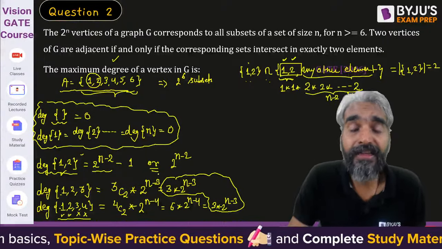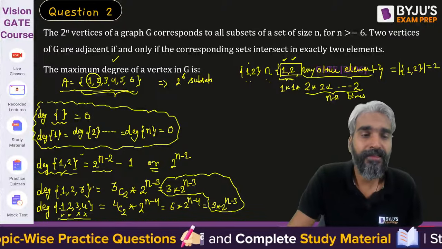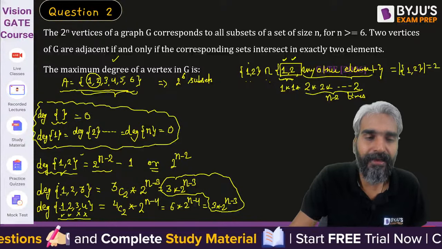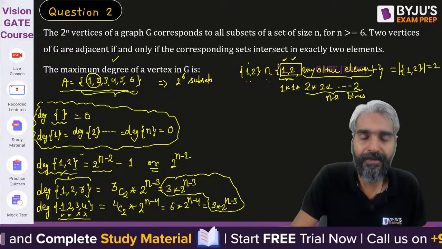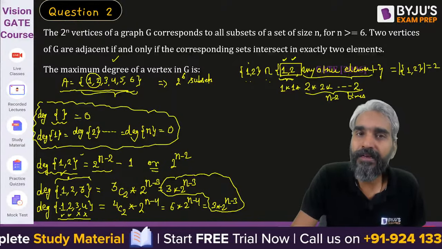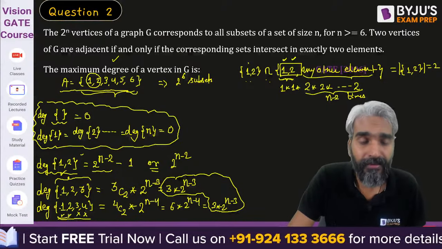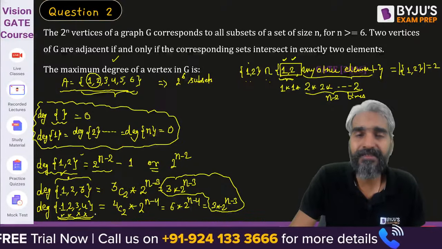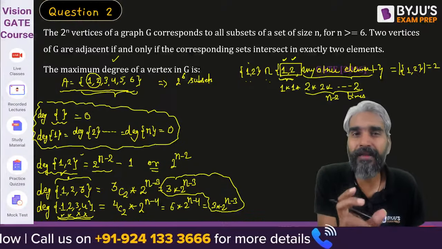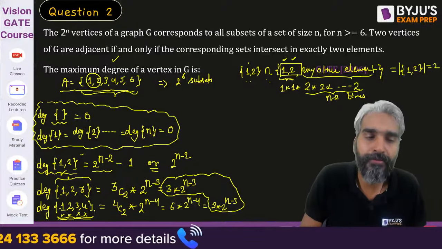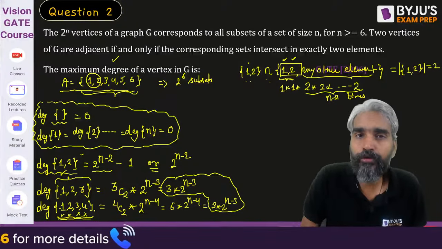That is, when we are taking a vertex which consists of 3 elements, the degree of that particular vertex will be 3 into 2^(n-3). Similarly, if the vertex's label consists of 4 elements, the degree of that particular vertex will also be 3 into 2^(n-3).